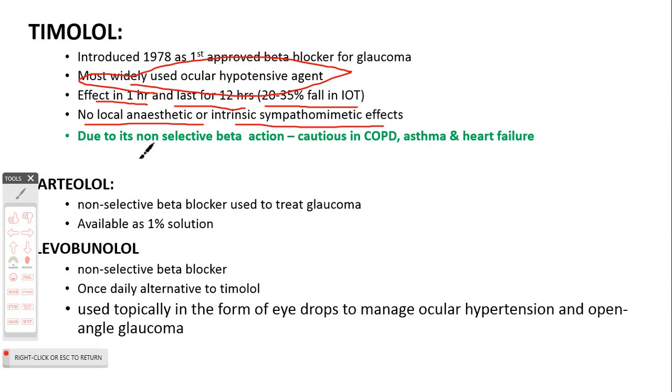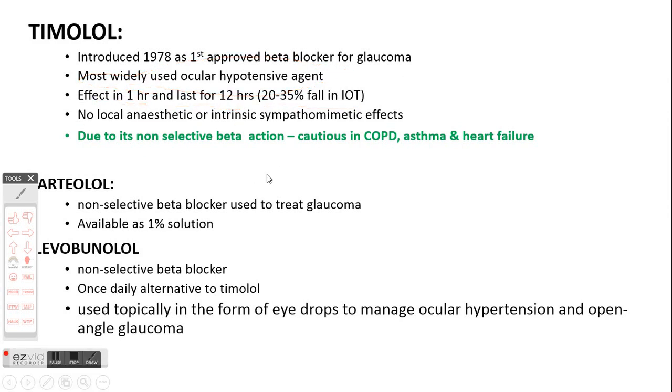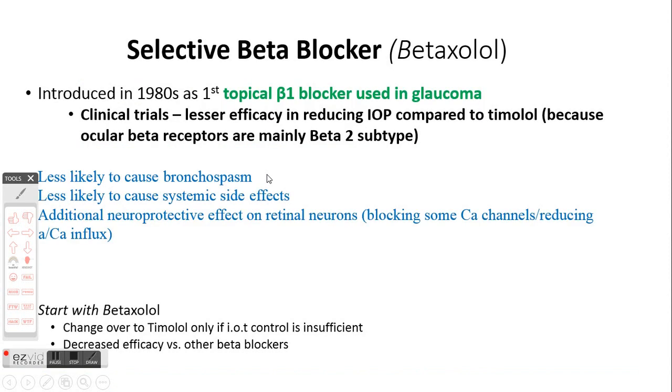But as I was telling you, the problem with drugs such as timolol is that because these are non-selective beta blockers, they can lead to bronchospasm, or can accentuate heart failure. So you have to be cautious while using them in those categories of patients, or better, it is advisable not to use drugs such as timolol in those patients. Other drugs in this category are carteolol or levobunolol.